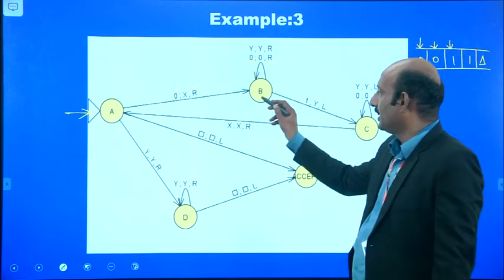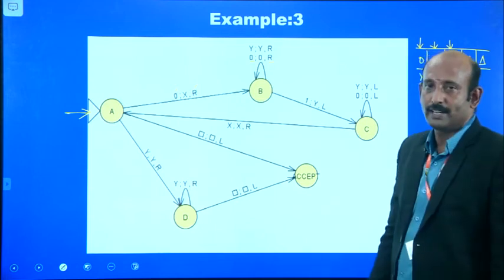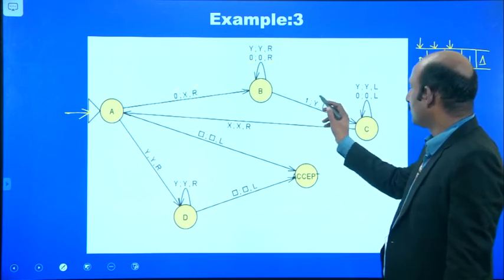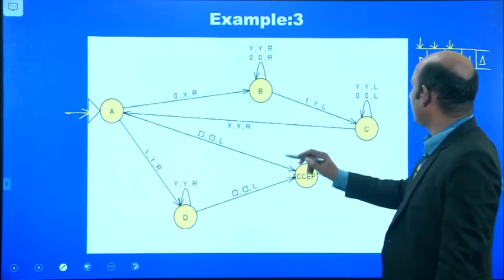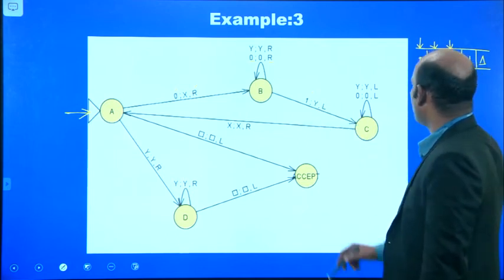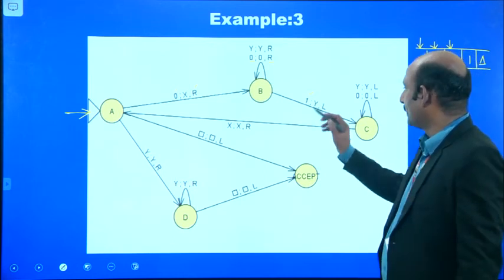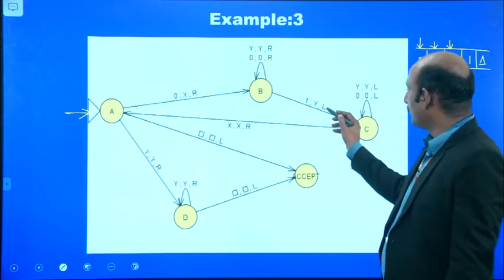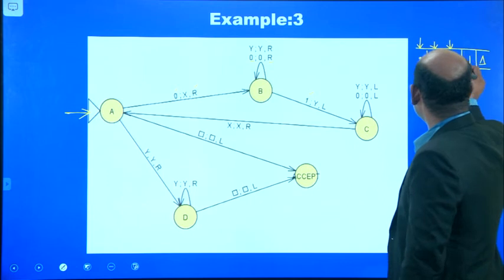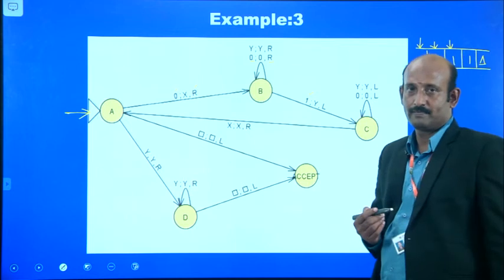After reading this position, the input becomes 1. The pointer goes to that 1. After reading this 1, we replace it: the 1 is replaced with y, and the pointer moves to the left, L. Left means leftmost.